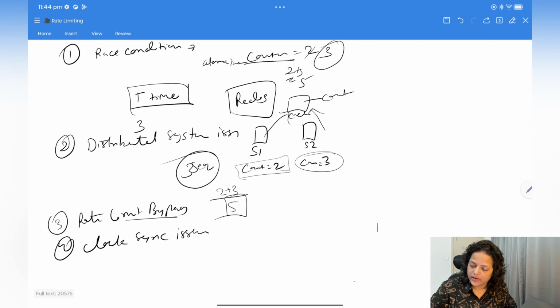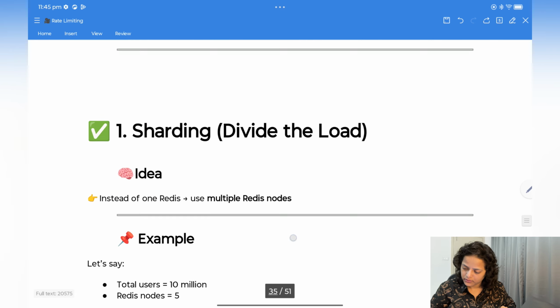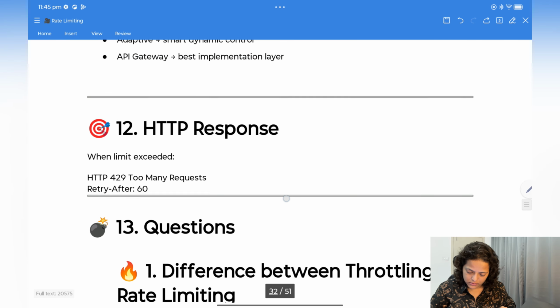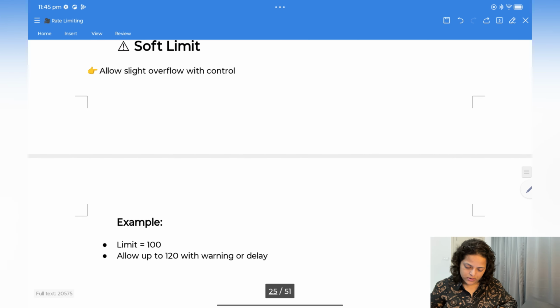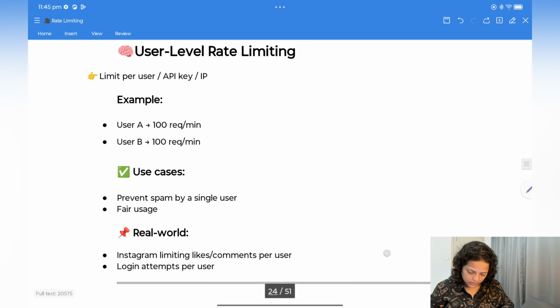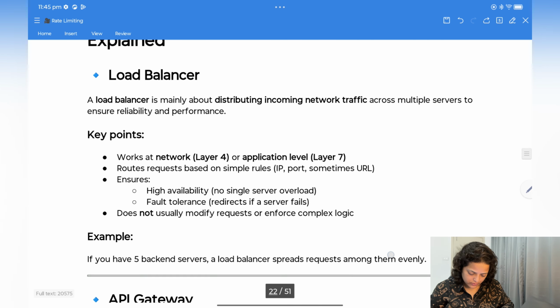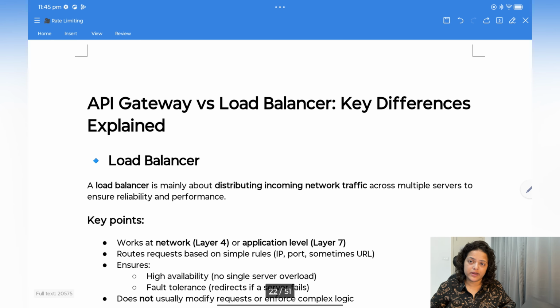So let's jump onto the theory part again. Okay, we are almost there. So this is the API gateway and load balancer. I have already created one video on load balancer, if you remember. So here we will just see the API gateway new thing.